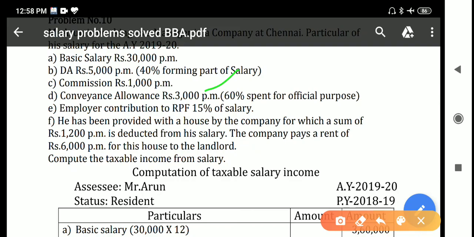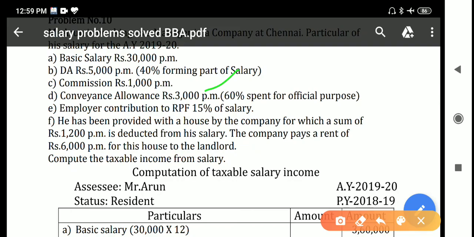And next, employer contribution to RPF, 15% of salary. This is also a repeated point. Employer contribution to RPF, 15% of salary is given. In excess of 12% of salary is taxable. To the extent of 12% of salary is exempted. Excess of 12% of salary is taxable. But in this question, 15% of salary is given. So 15% is the actual, 12% is the exemption, and the balance 3% is the taxable amount.